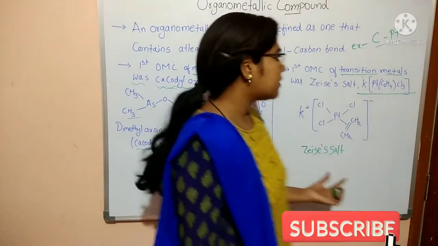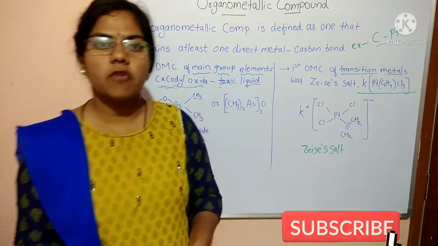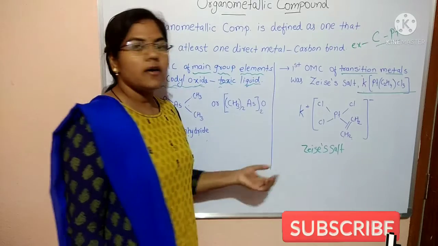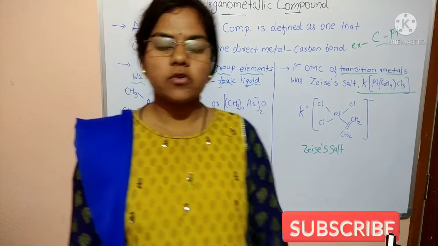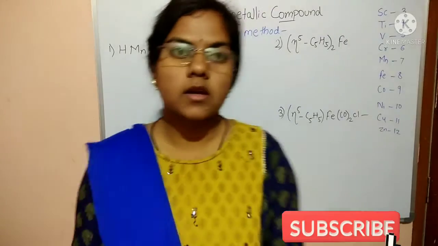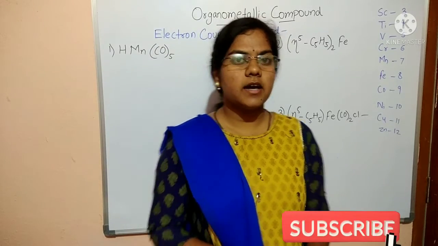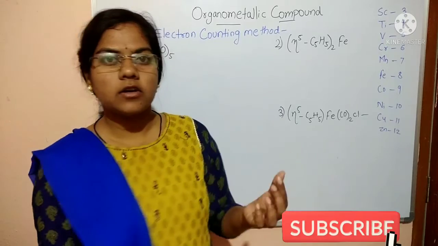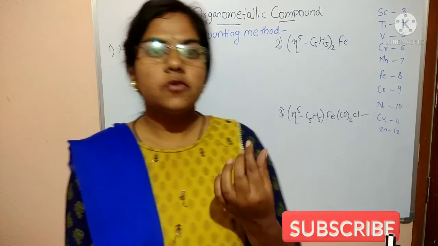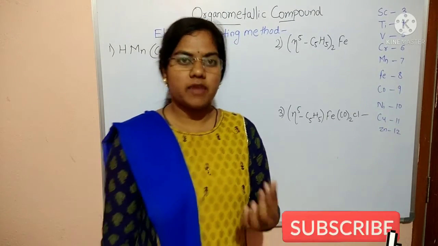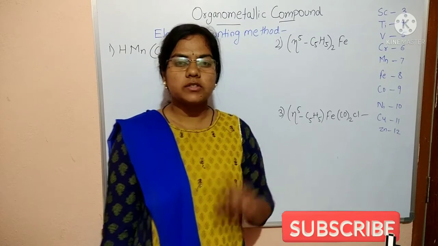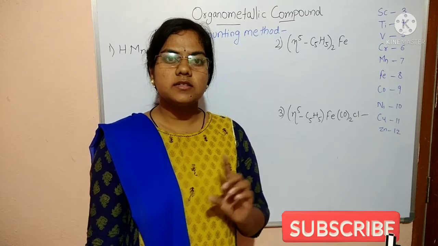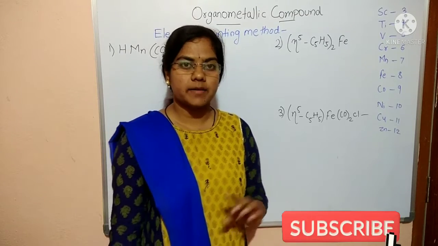Okay, so we have discussed some points of organometallic compounds, and our next part is how to find the 18 electron rule. So let's start. Here we are finding the electron counting method. There are two methods: the first is the oxidation state method, and the second is the neutral atom method.